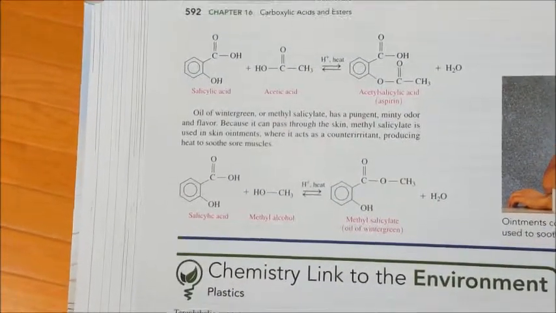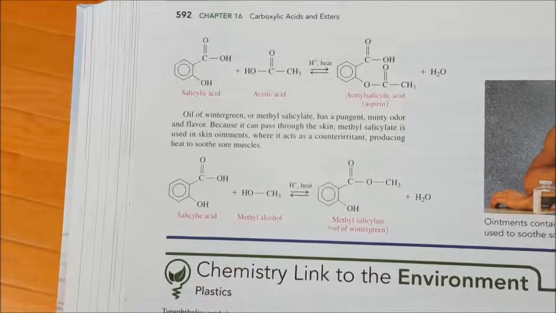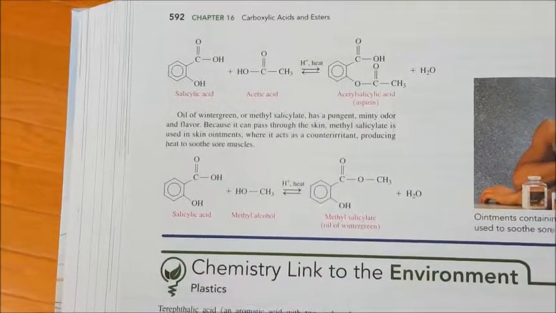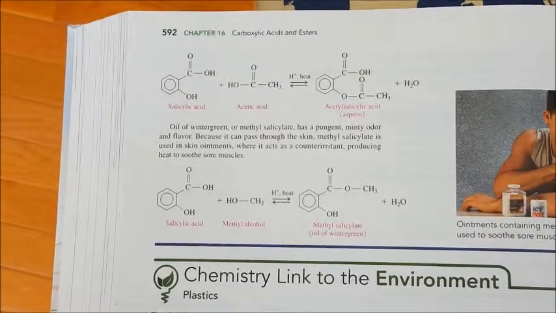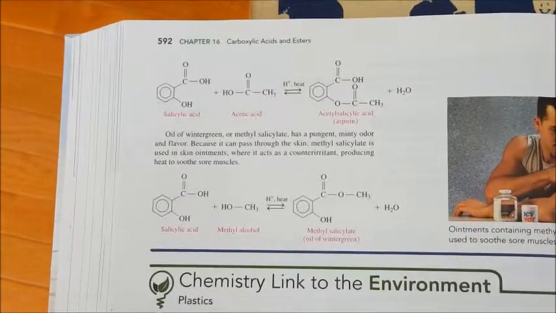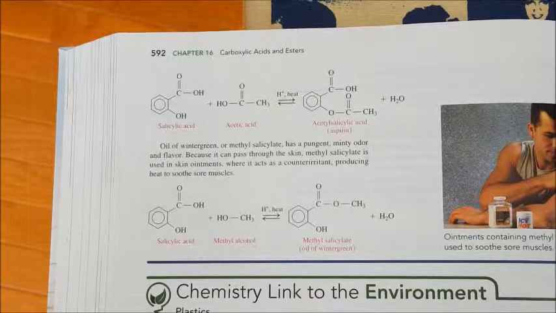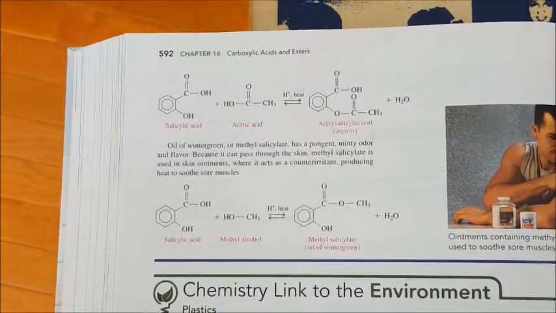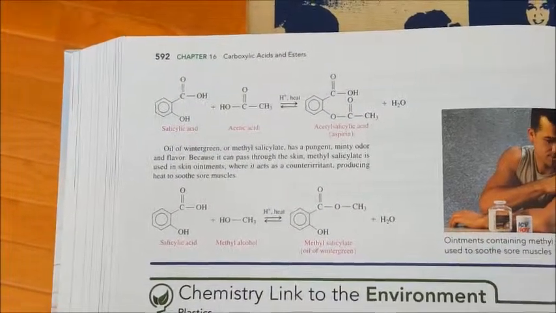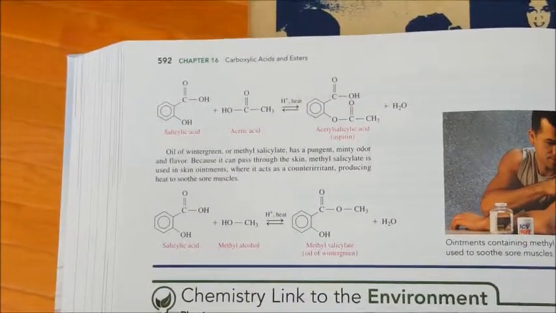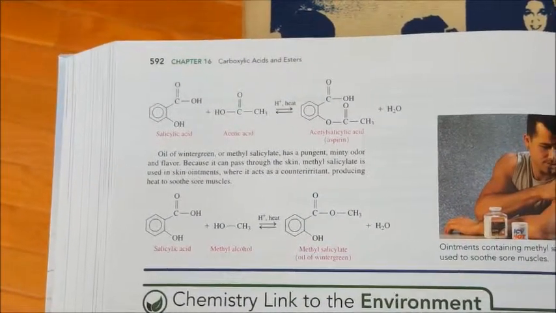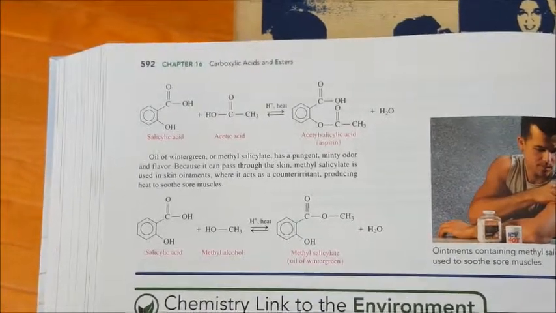In this example, we see the relationship between salicylic acid and acetic acid. Salicylic acid contains the OH functionality phenol, which can act as an alcohol and condense with acetic acid to form acetyl salicylic acid or aspirin.